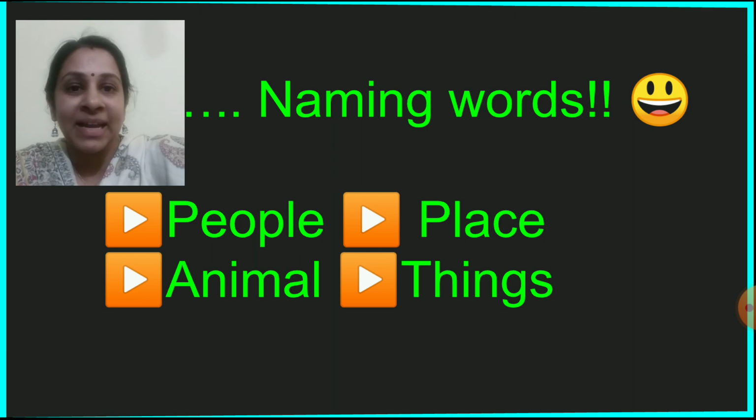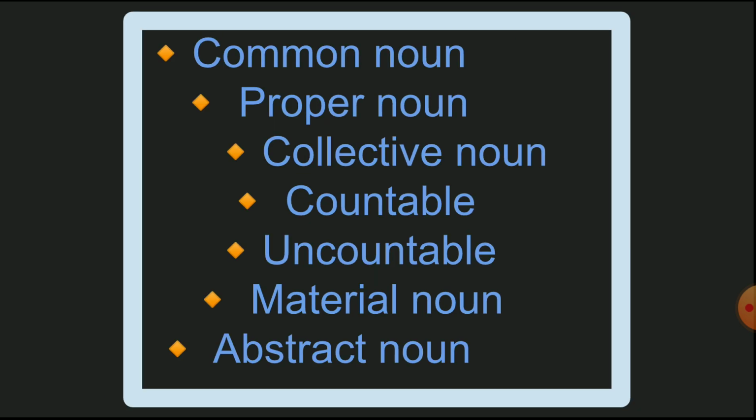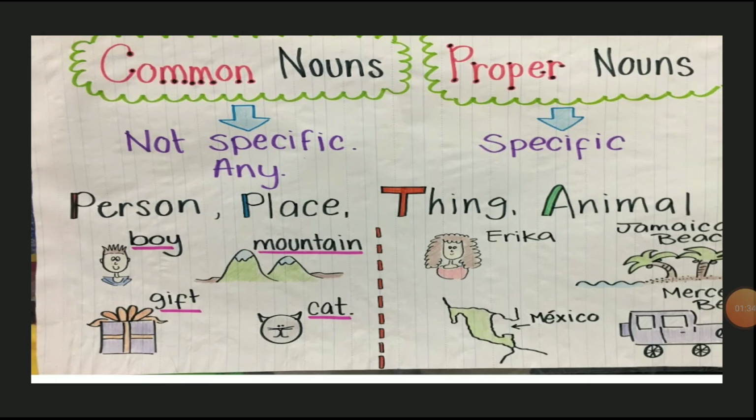Let's proceed further and look at the kinds of nouns that we have. We have common noun, proper noun, collective noun, countable noun, uncountable noun, material noun, and abstract noun. I'm sure you have learnt many of these till last year. Let's look at what they are and some examples.